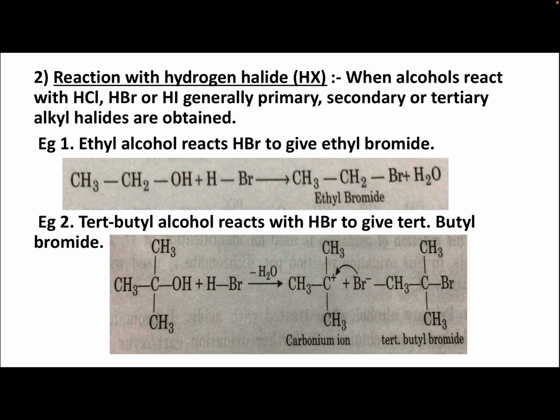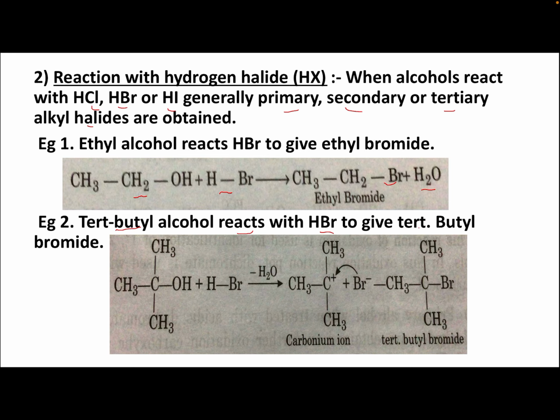Reaction with hydrogen halide, HX. X means halogens: fluorine, chlorine, bromine, iodine. When alcohols react with HCl, HBr, HI, generally primary, secondary or tertiary alkyl halides are obtained. Example 1. Ethyl alcohol, CH3CH2OH, reacts with hydrogen bromide to give ethyl bromide plus H2O.